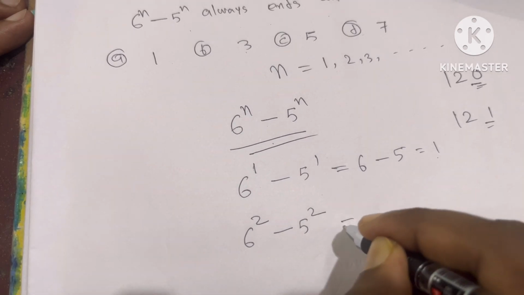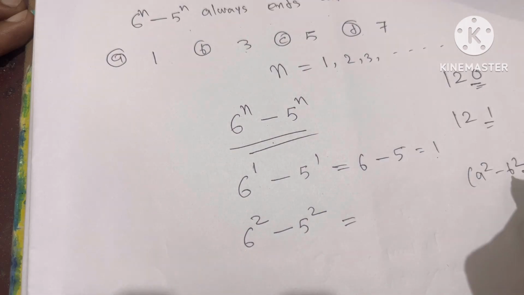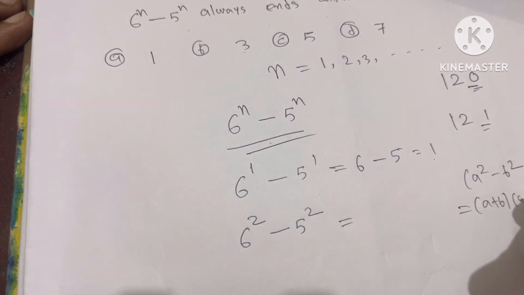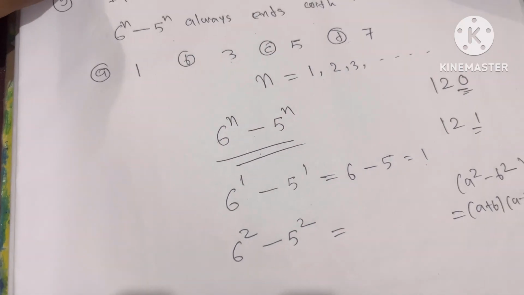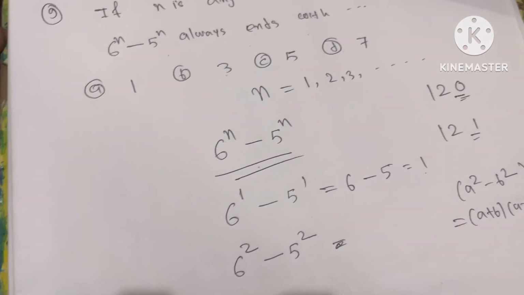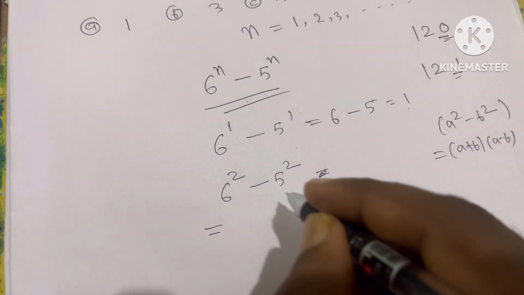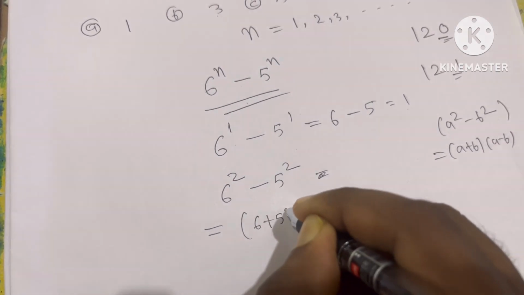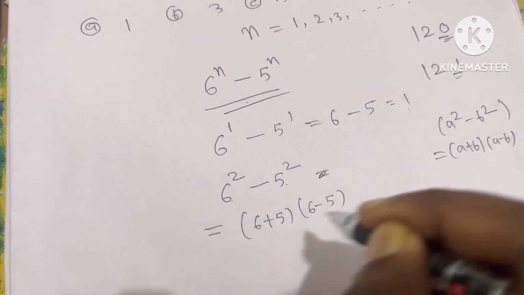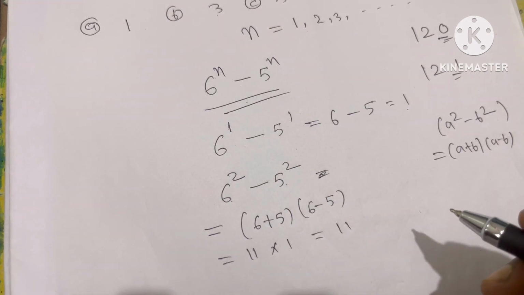This is of the form a square minus b square. So a square minus b square equals a plus b into a minus b. You can use this formula also. Therefore we can write 6 power 2 minus 5 power 2 as 6 plus 5 into 6 minus 5, because this is the value of a and this is the value of b. 6 plus 5 is 11, 11 into 1, the answer will be 11.